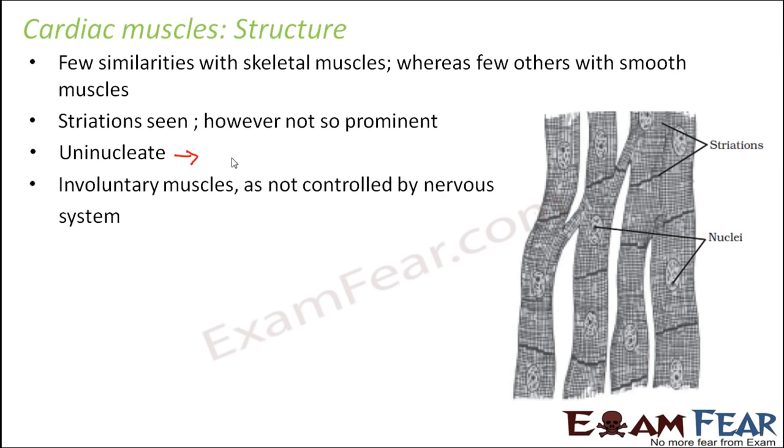These are involuntary muscles as they are not controlled by the nervous system. So as I mentioned before also, here the contraction and relaxation is initiated by the pacemaker, that is the SA node, the sinoatrial node, which arises from the auricle. So it is not under our control, so we do not tell our heart to start beating or to stop beating. That is absolutely not under our control, and that is why these are also involuntary muscles. So they have some similarities with smooth muscles, whereas some other similarities with the skeletal muscles.